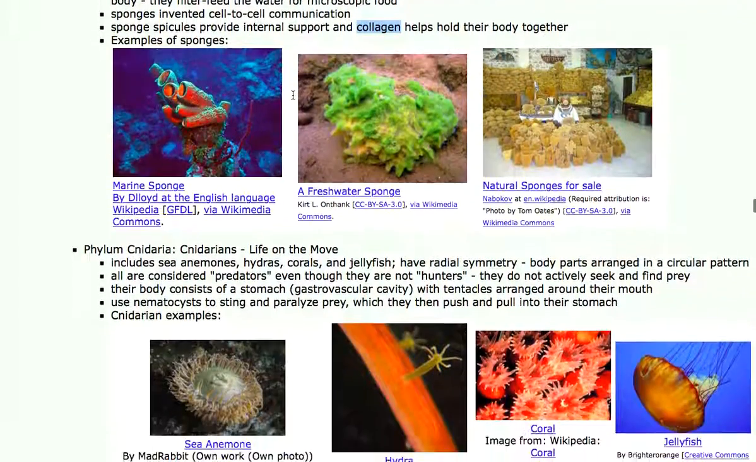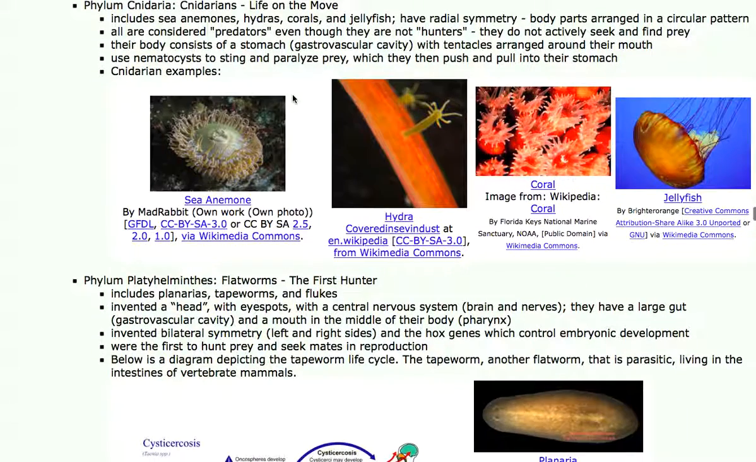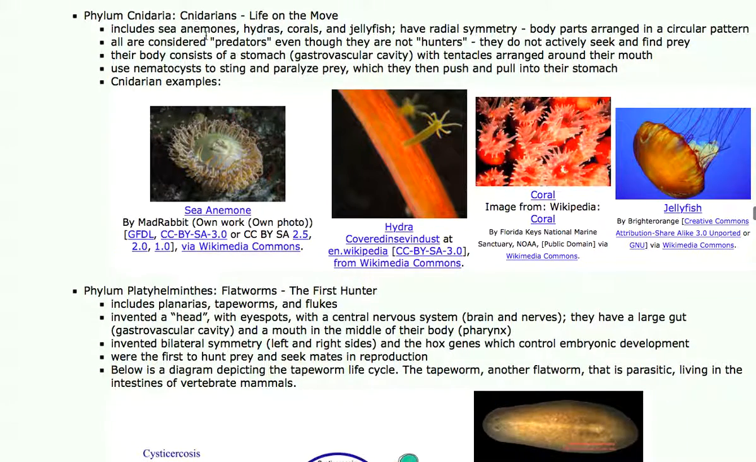But a line branched away from the sponges and led to the cnidarians. The cnidarians include the sea anemones, hydras, corals, and jellyfish. Now, this group does have a step forward. They have radial symmetry, so there's a body plan now. They're not just growing as a blob of cells. They have symmetry, a design. And so now the DNA that controls them is more complicated, because to make a design requires lots of instructions. So they have their body parts arranged in a circular pattern.